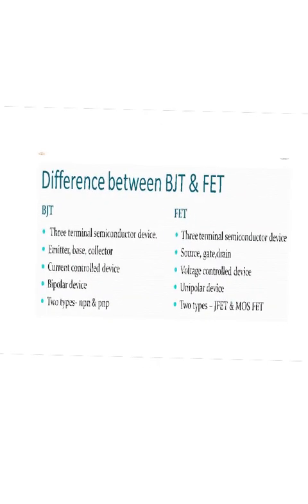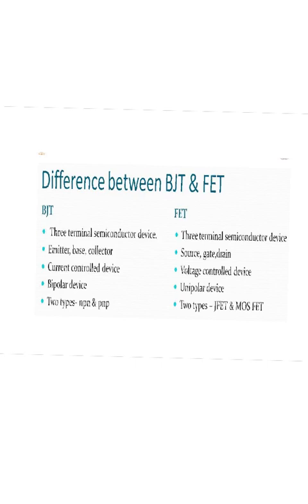So first let us discuss the differences between the BJT and FET. BJT is a three-terminal semiconductor device. FET is a three-terminal semiconductor device. BJT has emitter, base and collector, whereas FET has source, gate and drain.